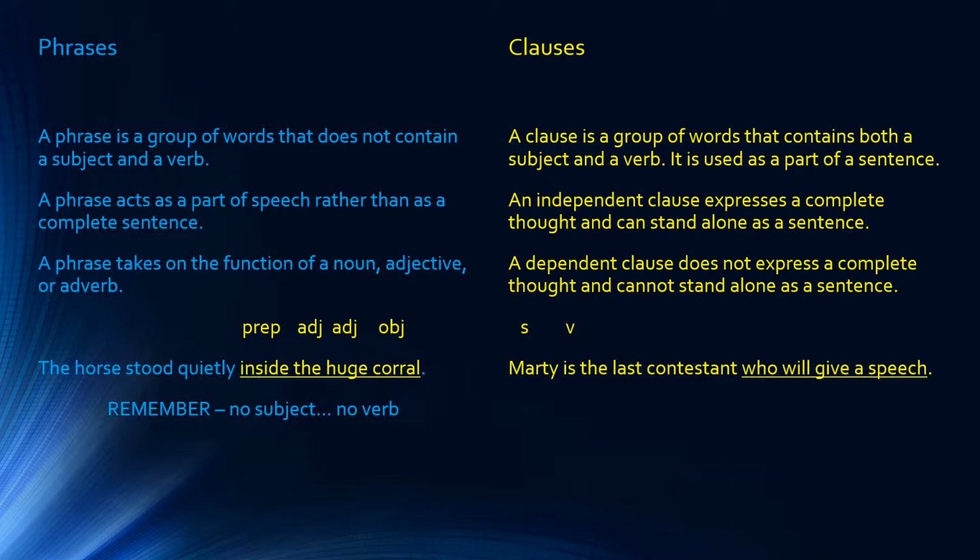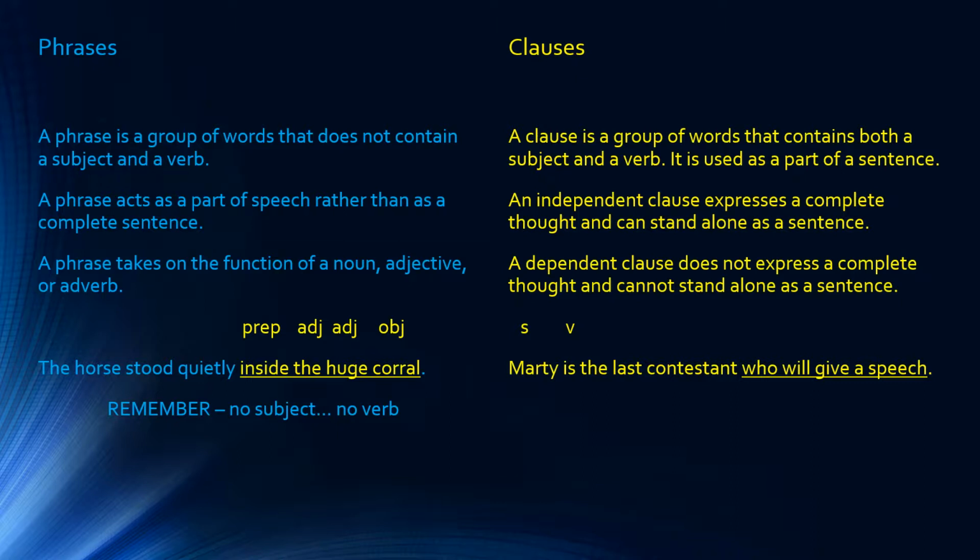Now let's compare that with the section on clauses. A clause is a group of words that contains both a subject and a verb, and it's used as a part of a sentence. There are two different types of clauses that we need to understand: the independent clause and the dependent clause. An independent clause expresses a complete thought and can stand alone as a sentence. A dependent clause, on the other hand, does not express a complete thought and cannot stand alone as a sentence.